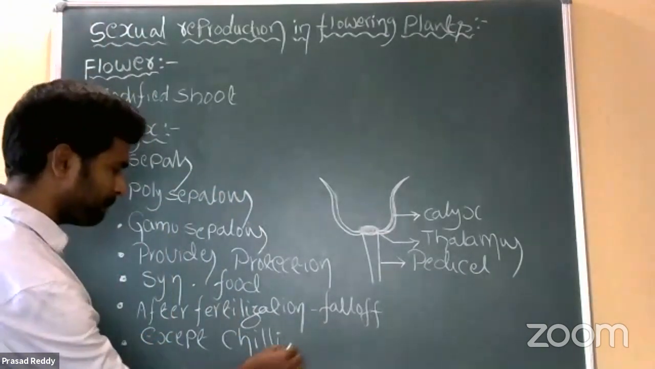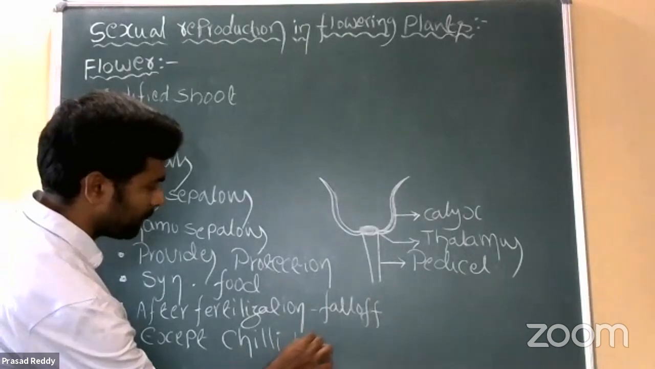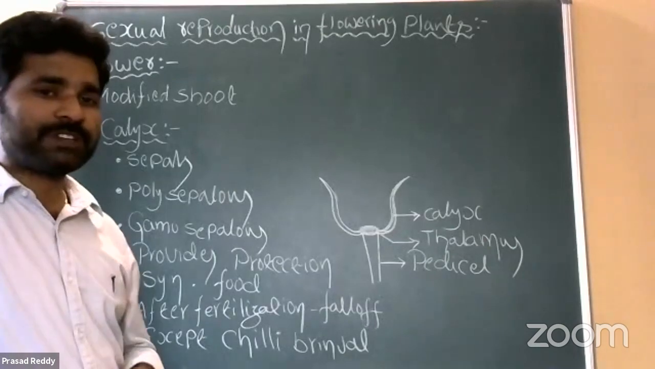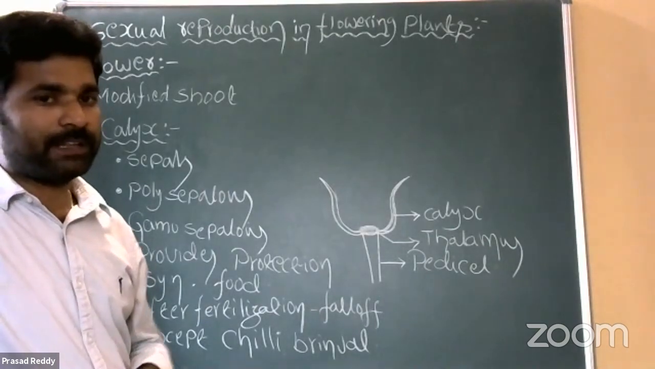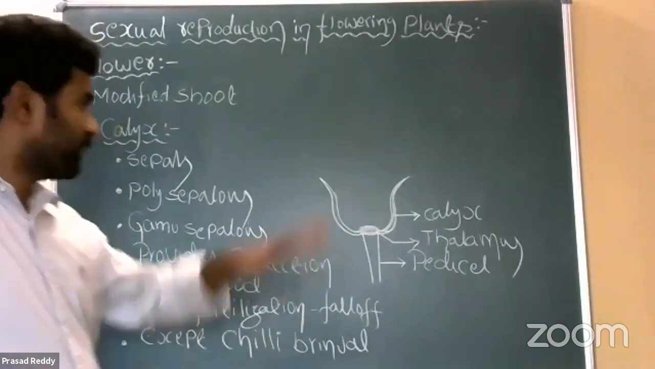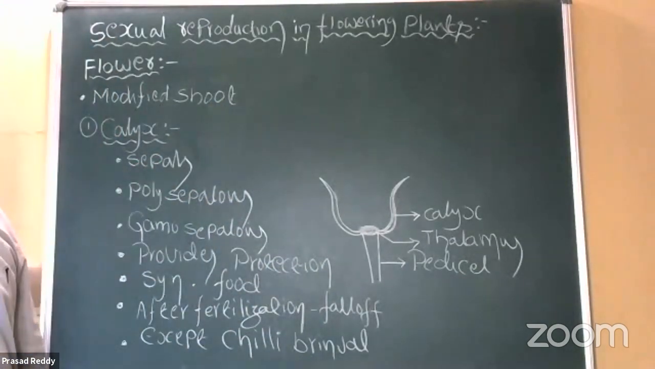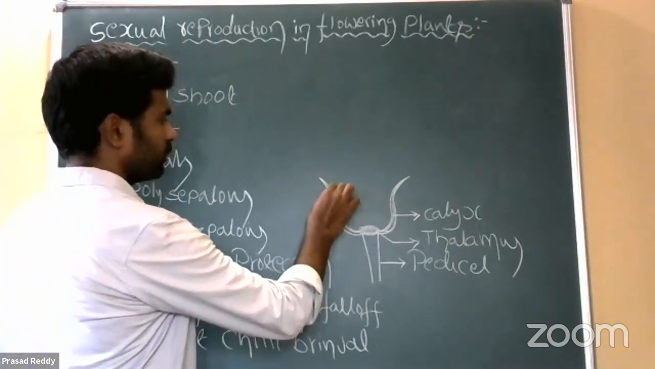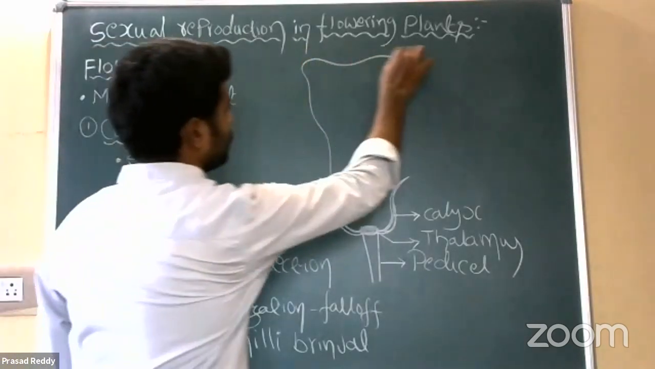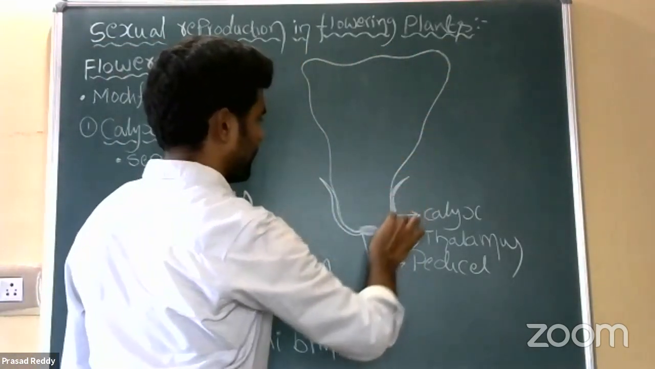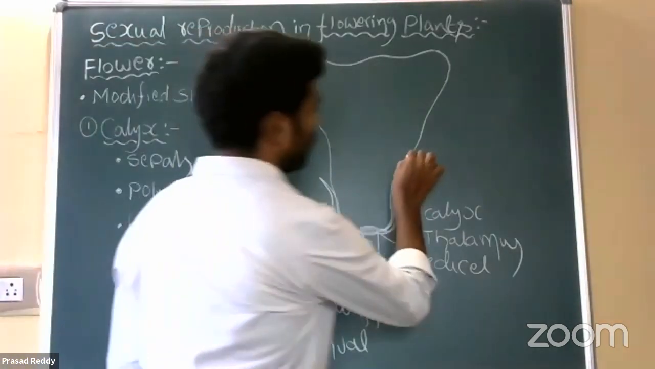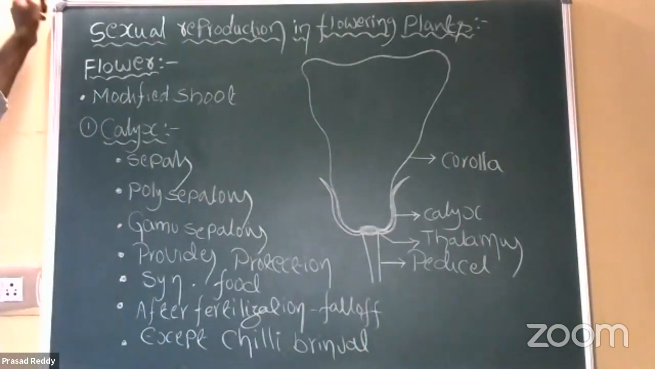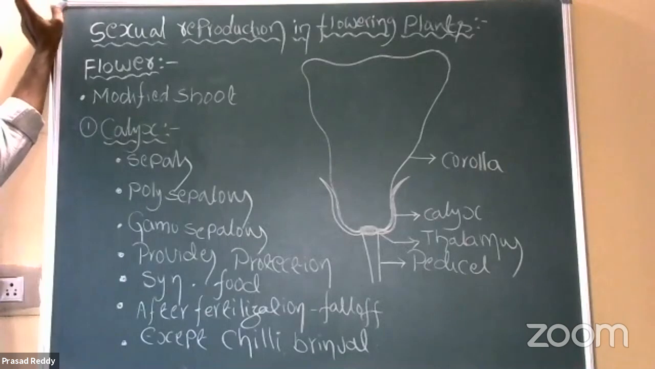Then what about the second one? Brinjal, Solanum melongena. So in chili and brinjal, the calyx remains persistent after fertilization also. But in the majority of plants, after fertilization, the calyx falls off. Right. Then come to the second whorl in the flower. Second whorl is Corolla. The corolla is colored and attractive. Correct?